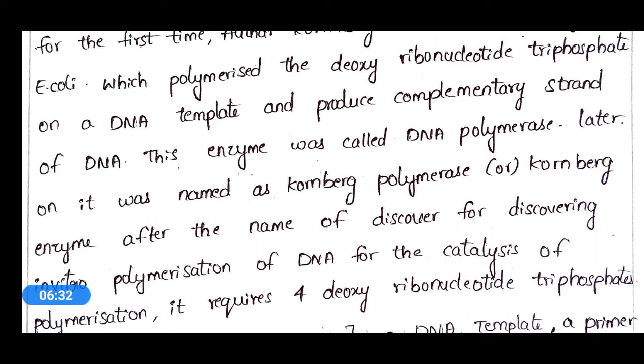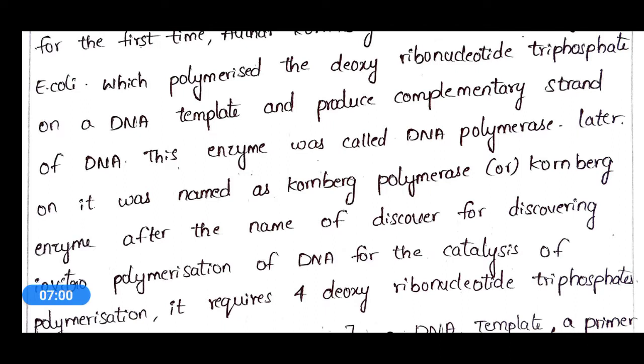And this enzyme was called DNA polymerase. He named that enzyme DNA polymerase because it is polymerizing DNA molecules. Here you can also identify the suffix -ase at the end of the name, which means this is an enzyme.